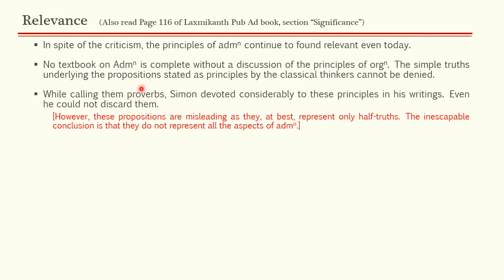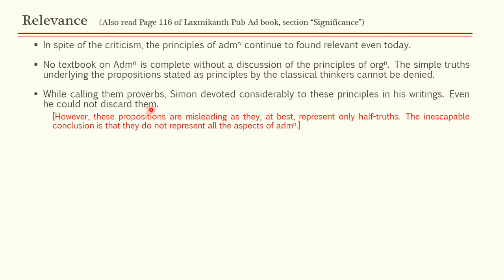While calling them proverbs, as we have seen in Gulick's and Urwick's lecture, Herbert Simon called the principles of organization proverbs. He made fun of them as proverbs. Yet Herbert Simon devoted considerable space to these principles in his writings. Even he could not discard them. So while he criticized these principles, even then he gave considerable time to them.